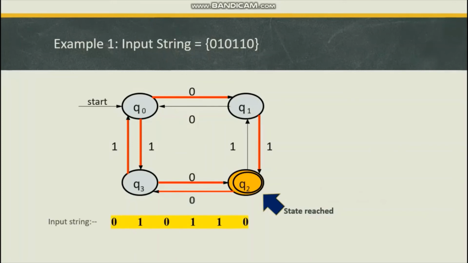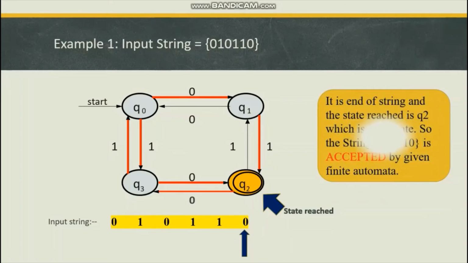Okay, so after processing all the symbols, now we reach the state Q2, and it is the end of string, and the state reached is Q2, which is the final state. So we can say that the string 010110 is accepted by the given automata. So this is how, if we start with the initial state and after processing all the input symbols we reach the final state, then we can say that the given string is acceptable.